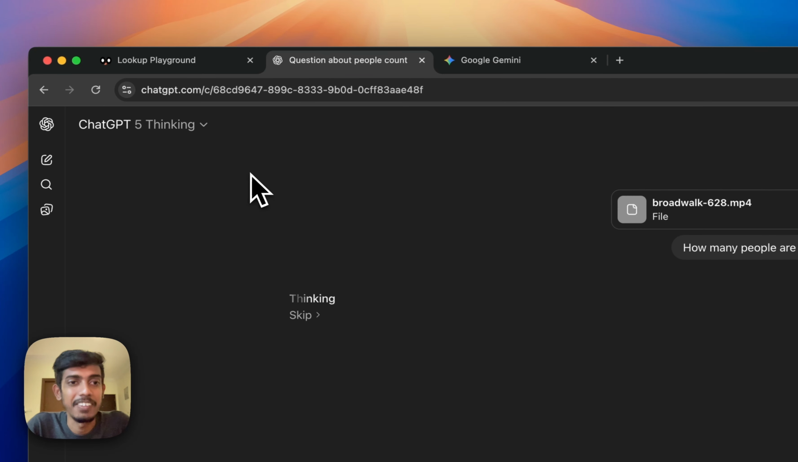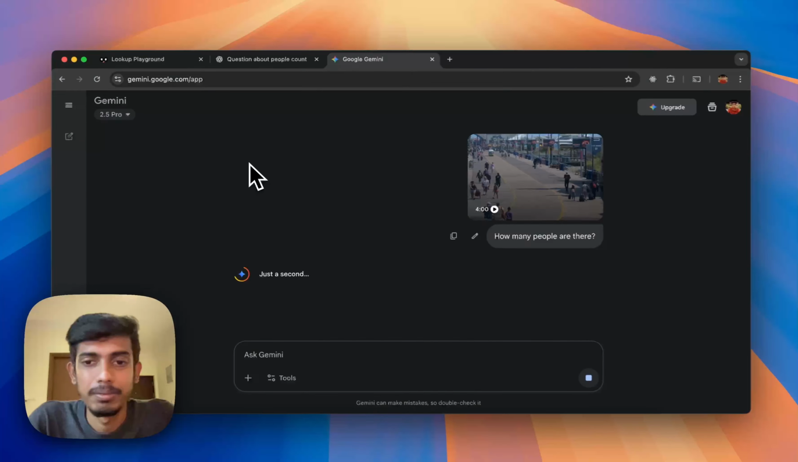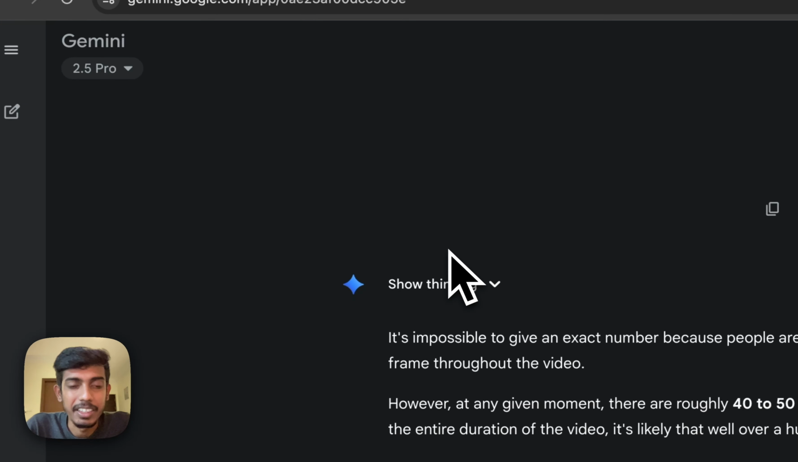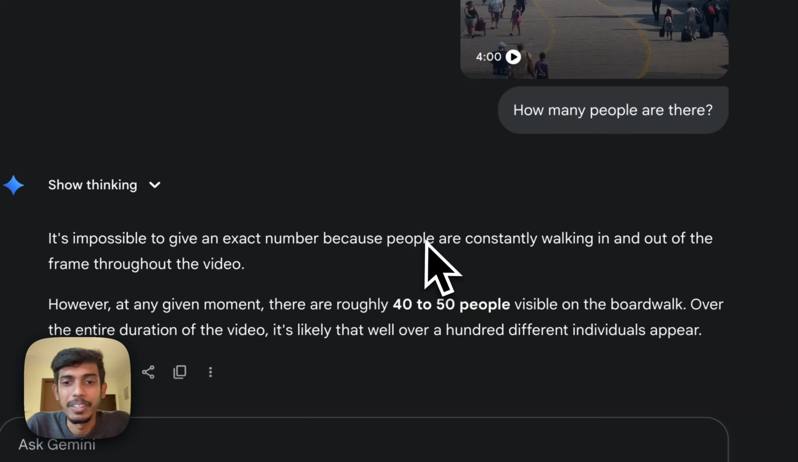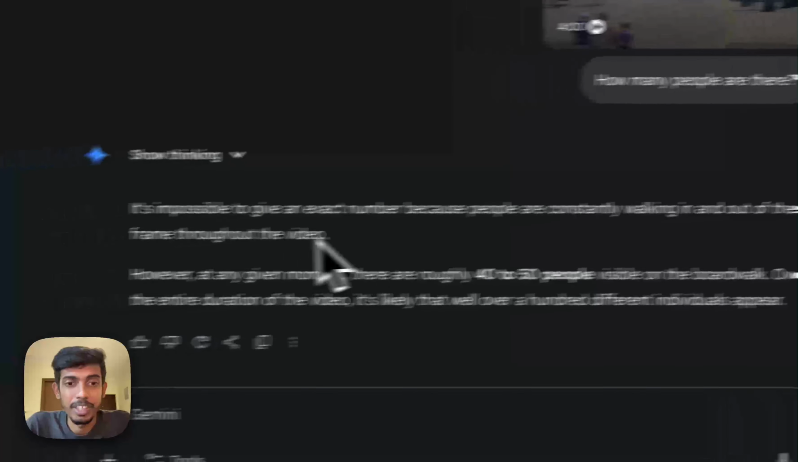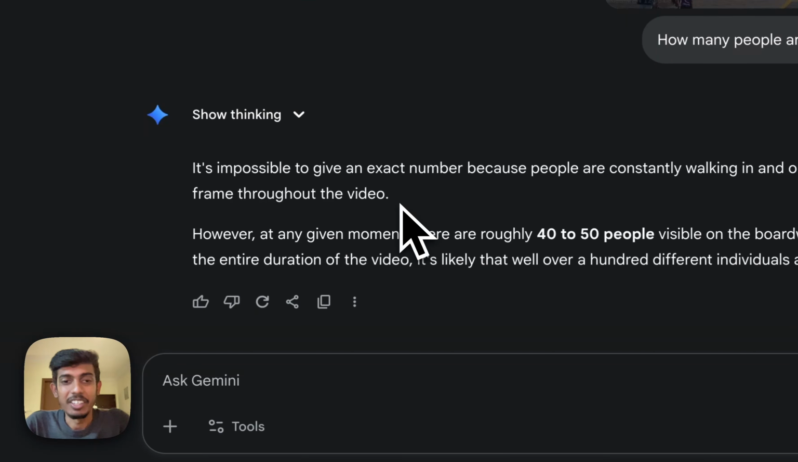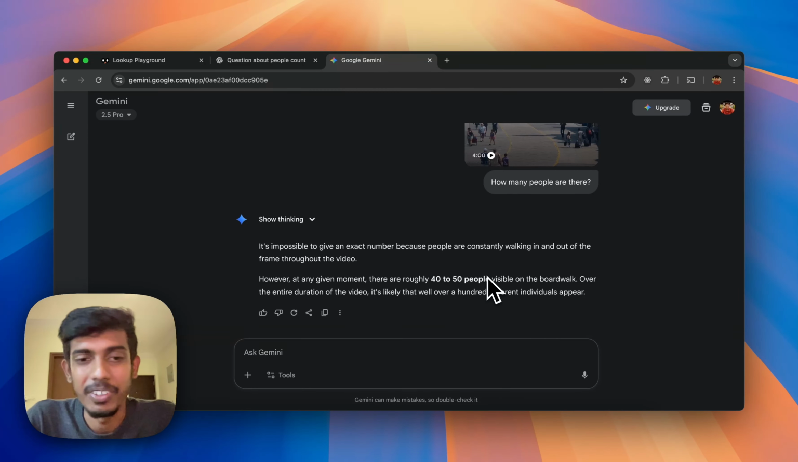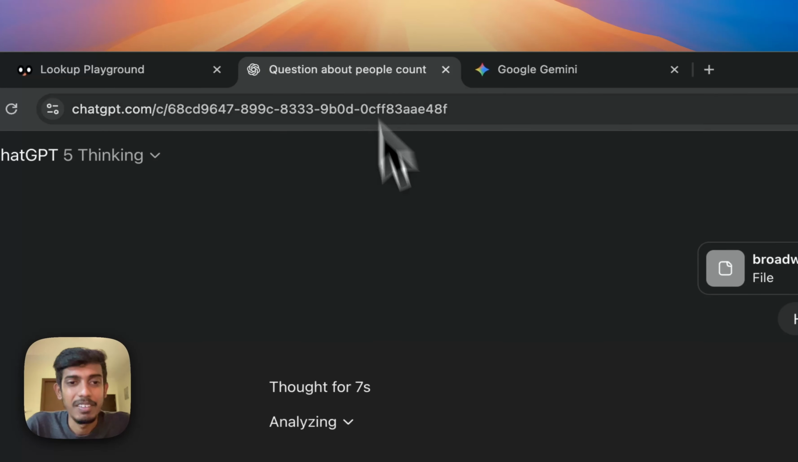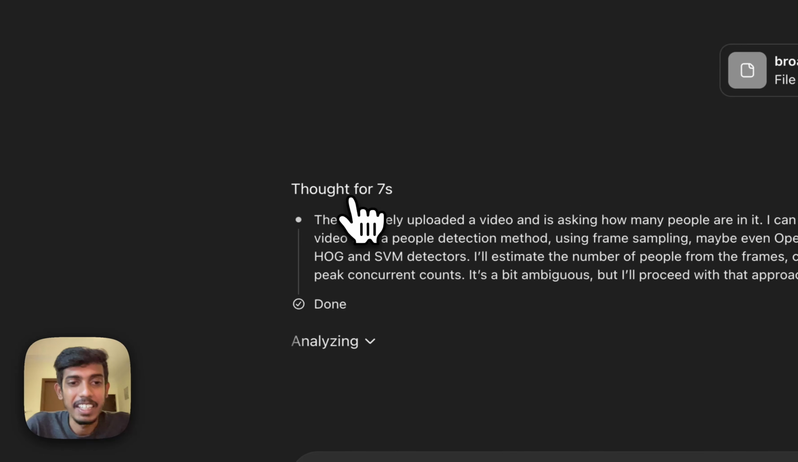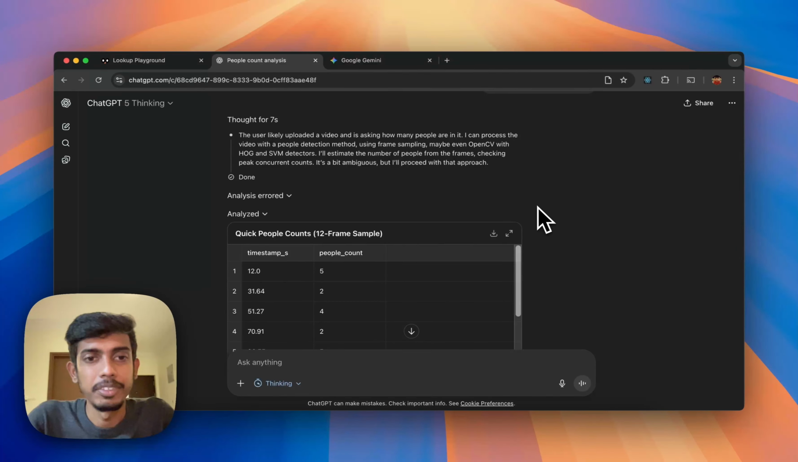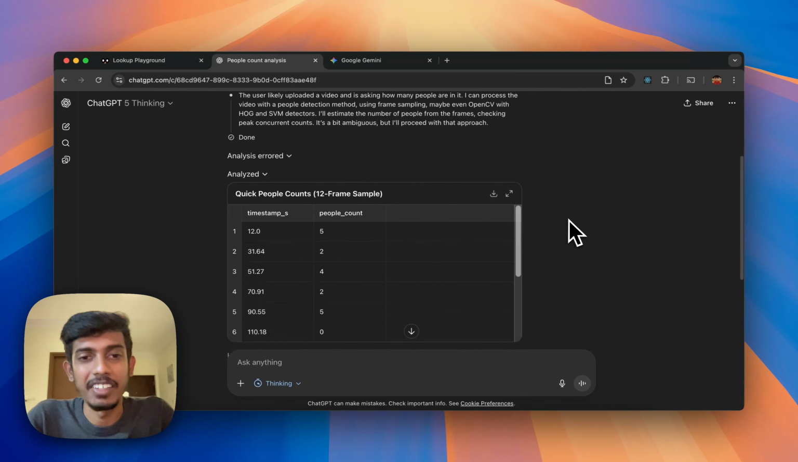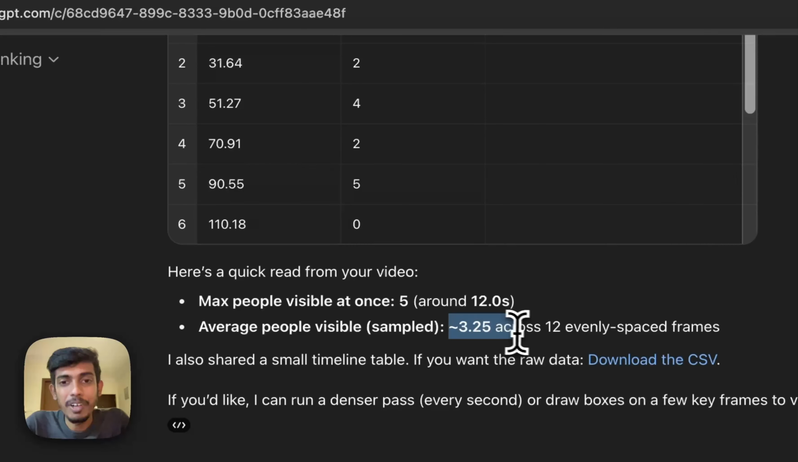I've got GPT-5 thinking. Let's see how well it is able to think and answer the question. Gemini has answered back. It says it's impossible to give an exact number, as people are walking in and out of the frame throughout the video. Gemini's best attempt was to guesstimate a rough estimate of 40 to 50 people in this video. That's entirely wrong. ChatGPT has thought for 7 seconds and it's analyzing its answer now. GPT-5 errored out initially and redid its analysis, and then it came up with the answer that there are 3.25 people across the video. That's completely wrong.